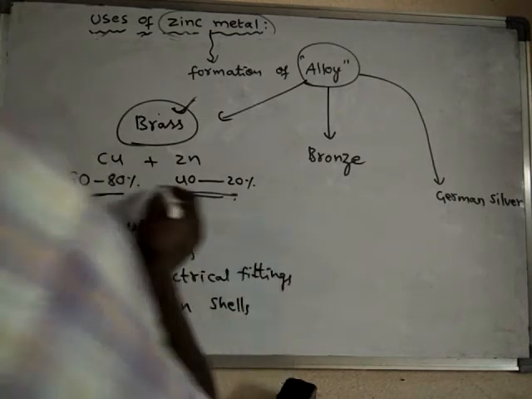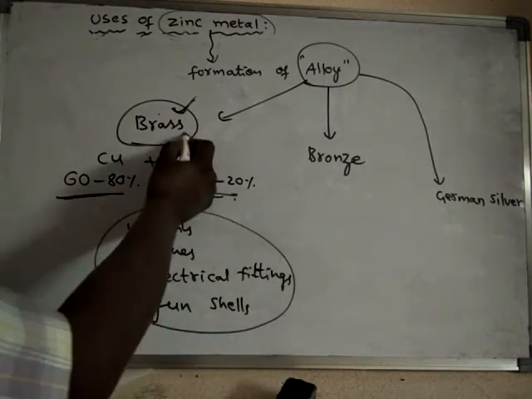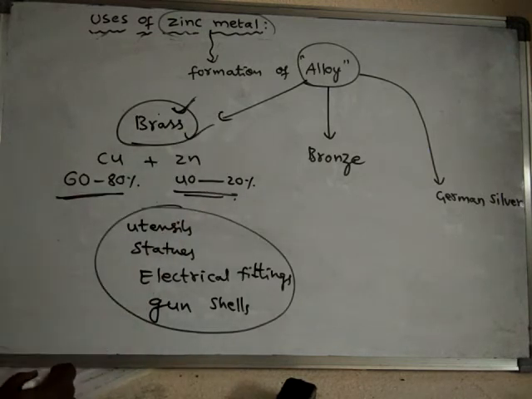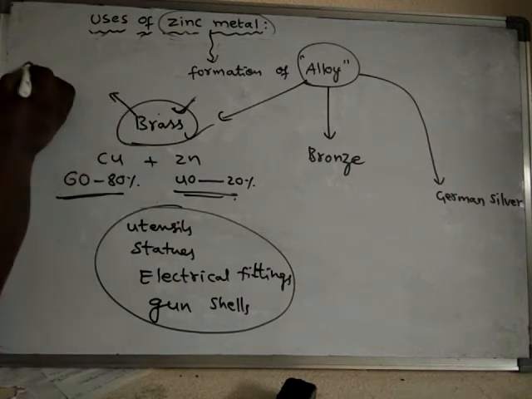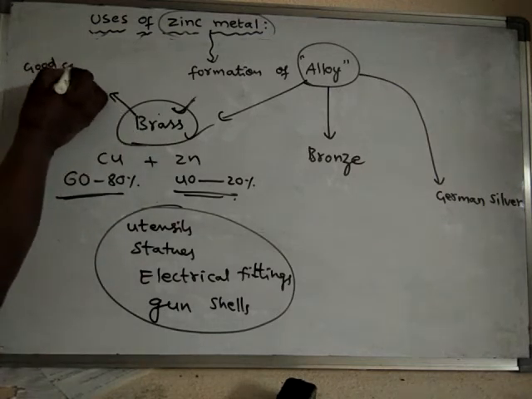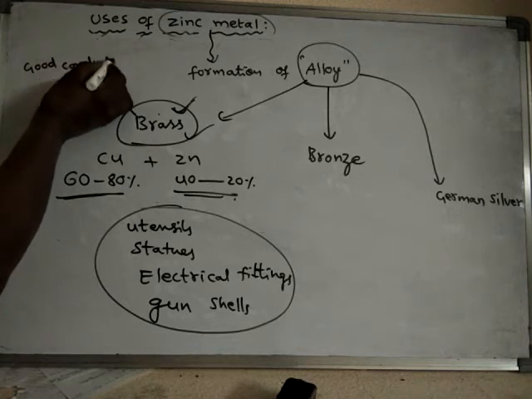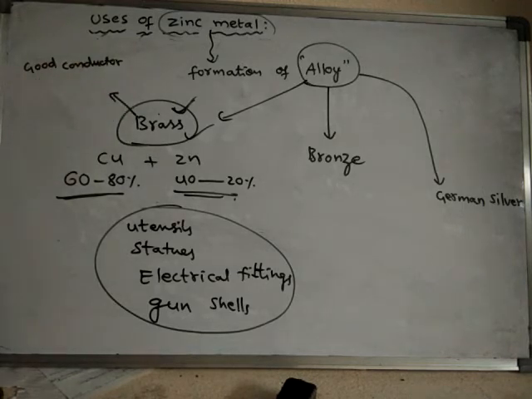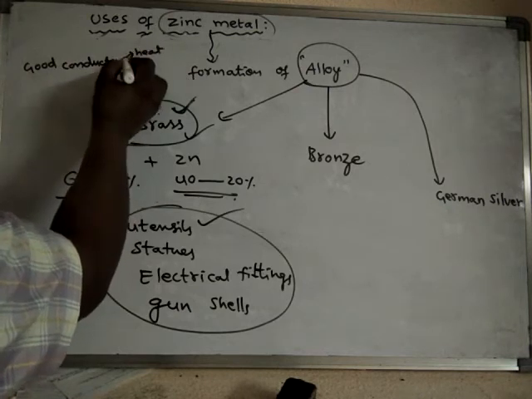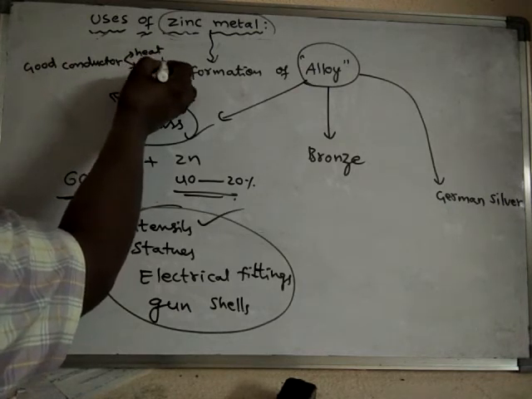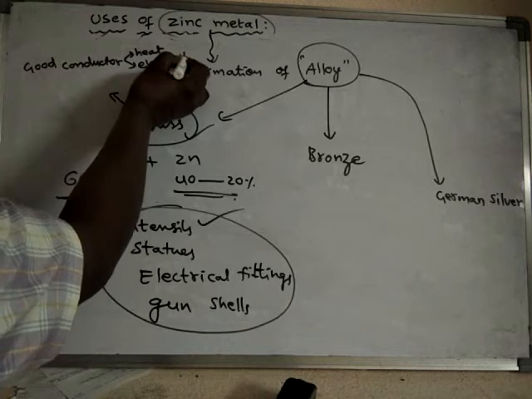Next, these are the uses of brass. Why is brass used for these purposes? Because brass is a good conductor of both heat and electricity, so it can be used in cooking vessels.